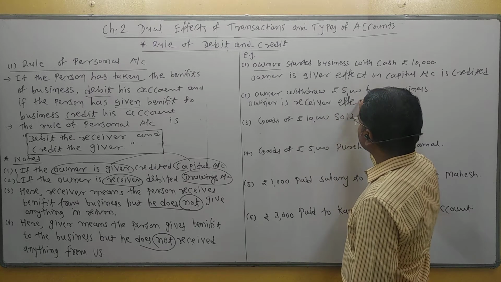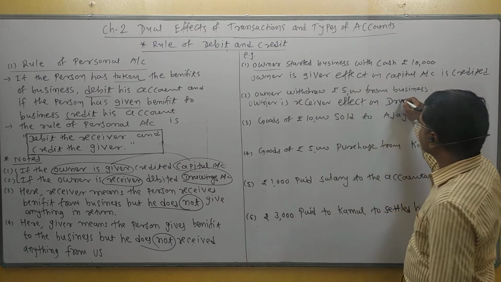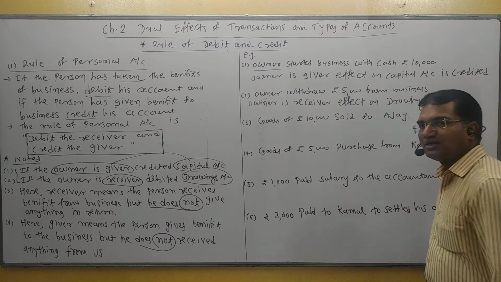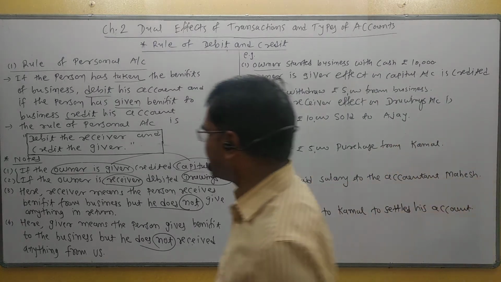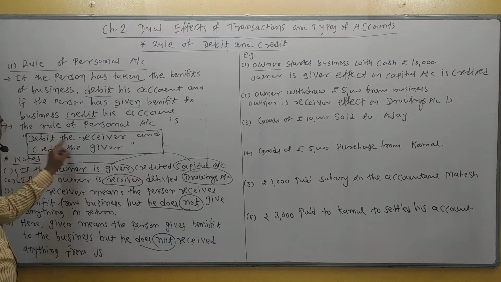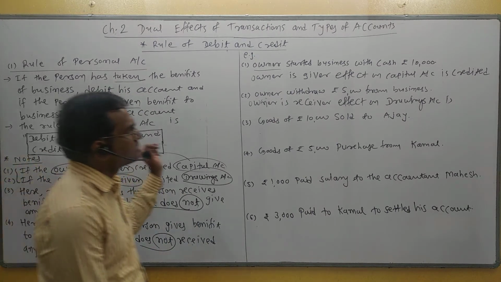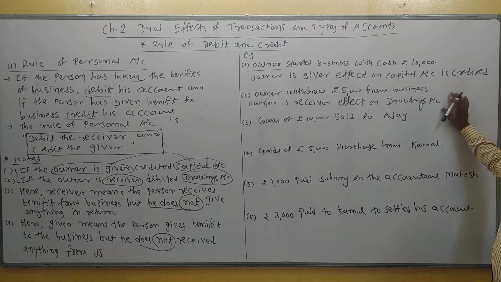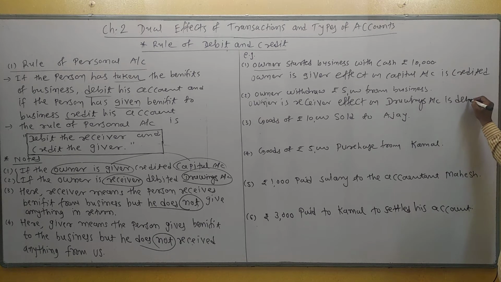Effect on which account? Effect on the drawings account. Now decide, if the owner is the receiver, the rule of personal account says debit the receiver. So is the drawings account debited or credited? Debited. The drawings account is debited because the owner is the receiver.